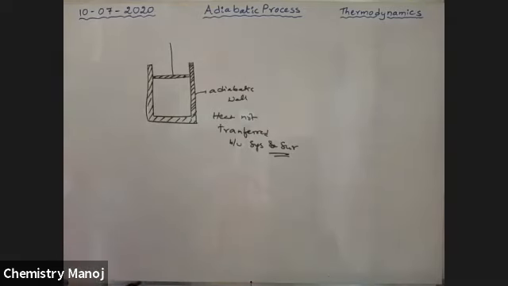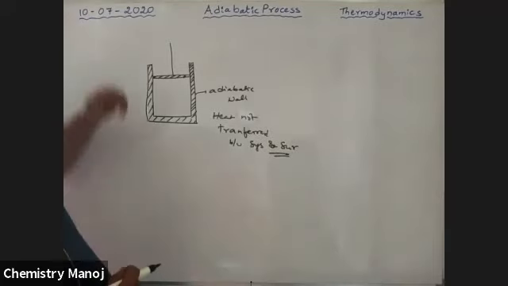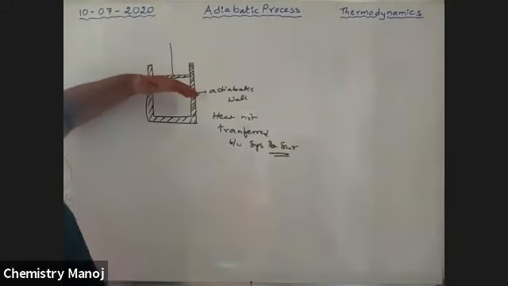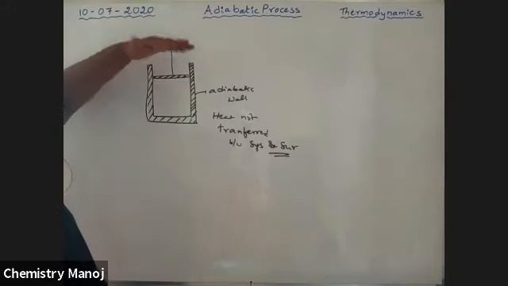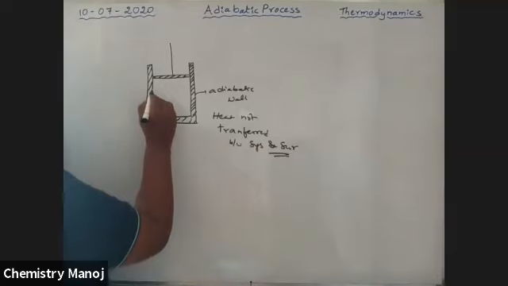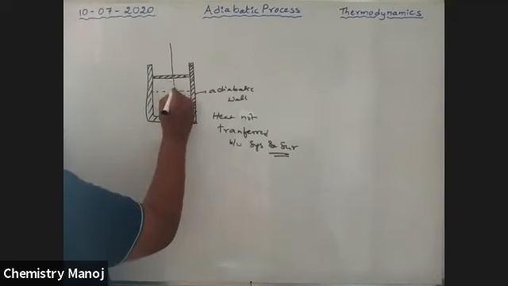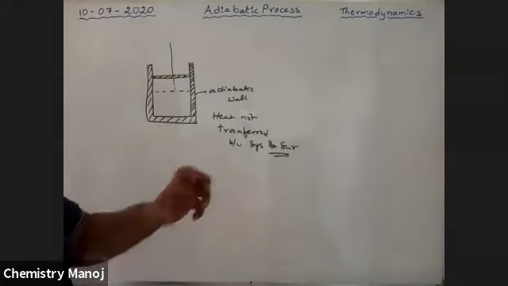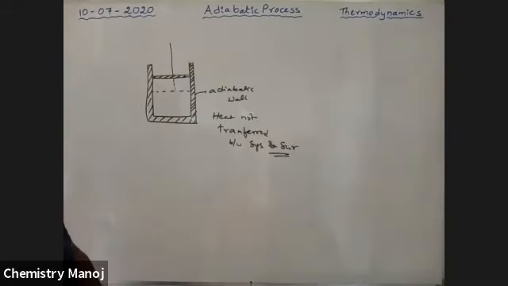Now I apply some work, and the piston moves in the downward direction. Is work done on the system or by the system? The piston moves inward, so work is done on the system. Now the new position of the piston is like this. Because of this, some heat energy is produced.